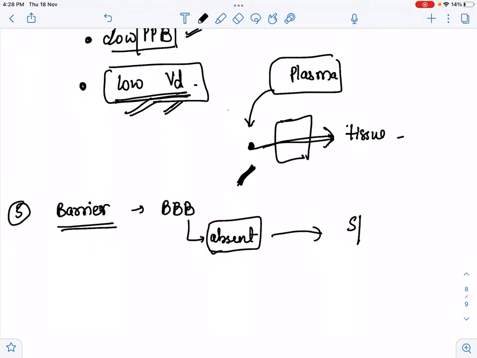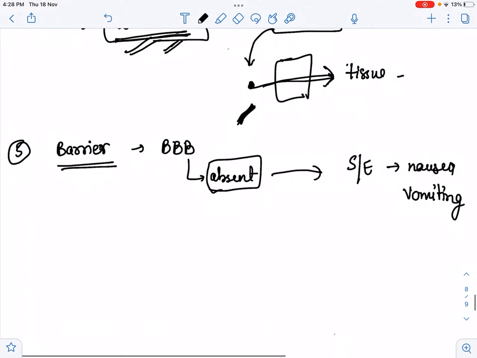That's why most drugs have side effects like nausea and vomiting, because in some places there is no blood brain barrier. Now what are the sites where the blood brain barrier is absent?